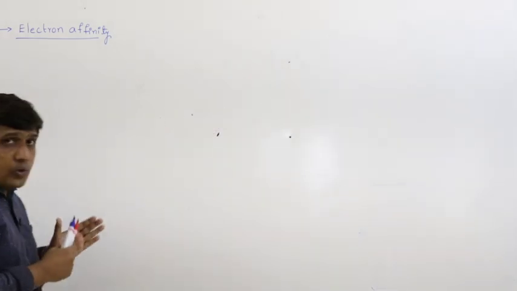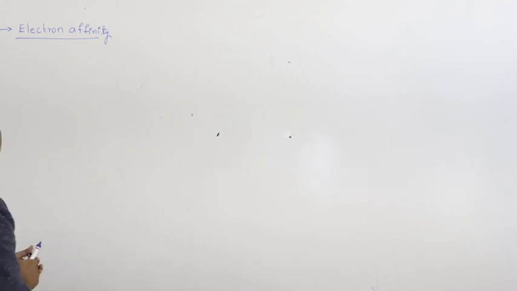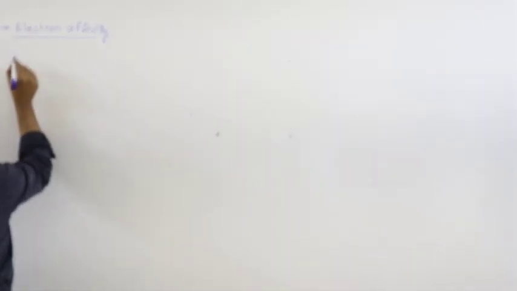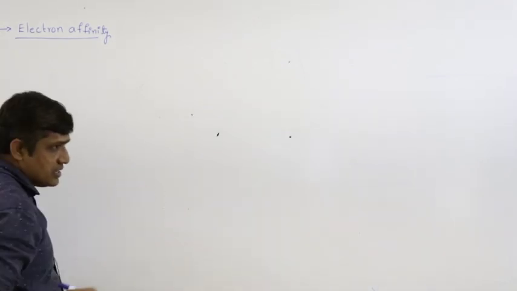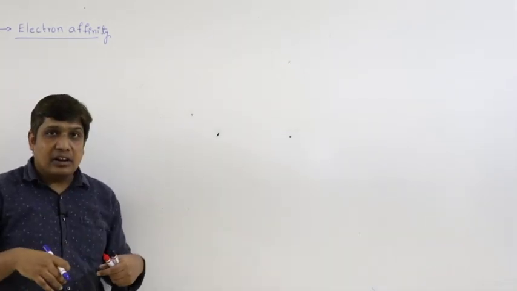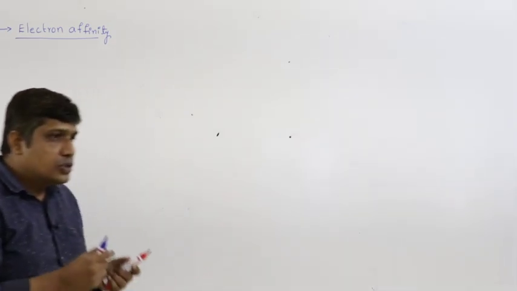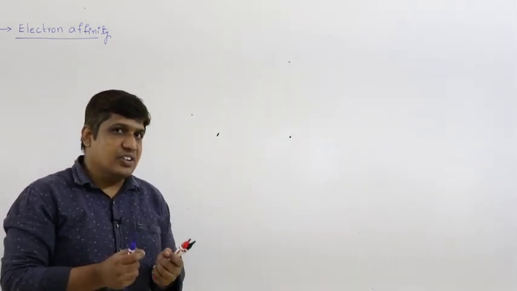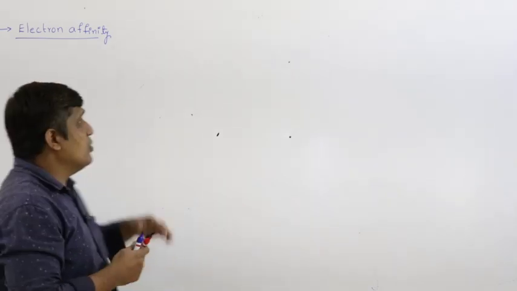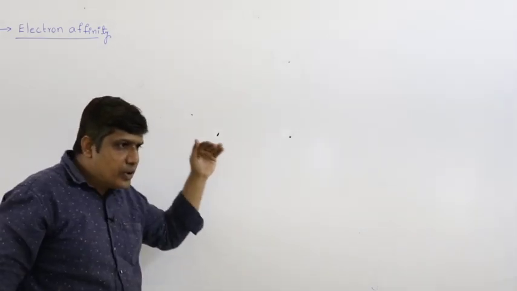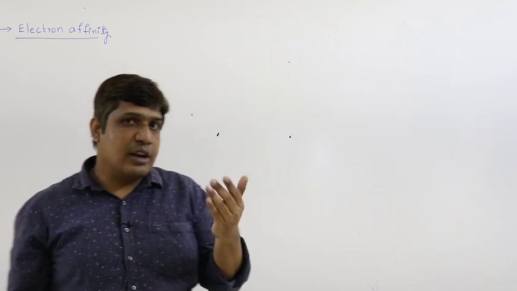Now, how does it change in halogens? What we expect is that when you add an electron, energy is released. If an element readily accepts the electron compared to another element, more energy is released. So it depends upon the size of the atom. When I move from top to bottom, from fluorine to iodine, the size of the atom increases.